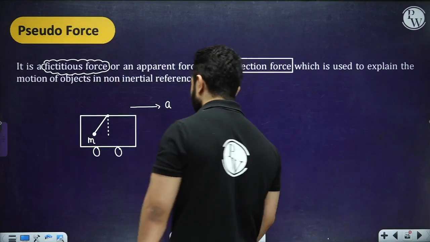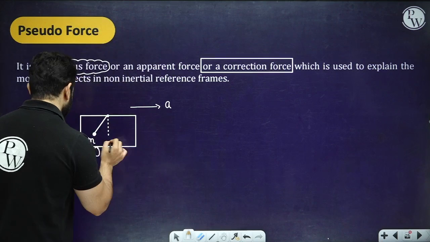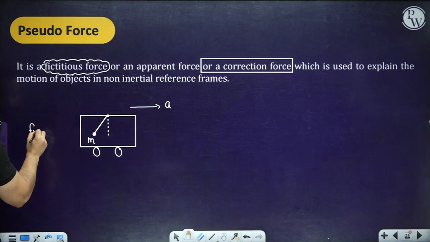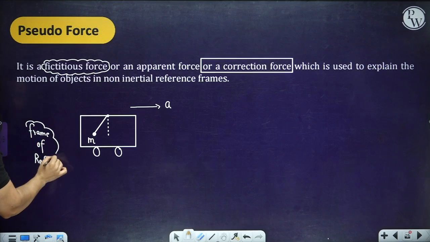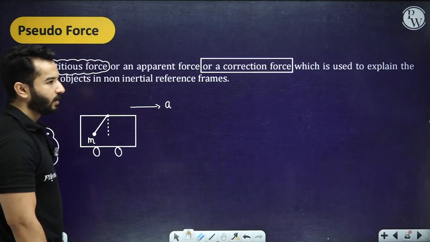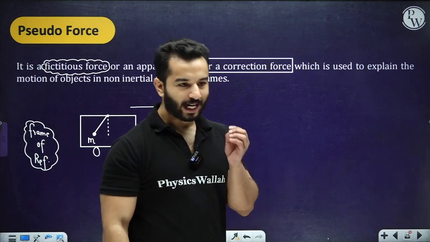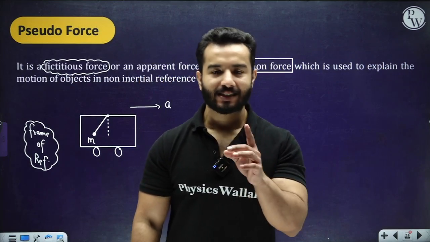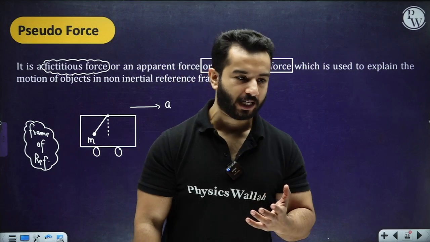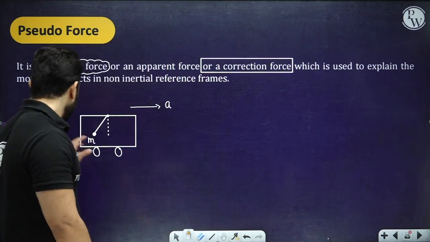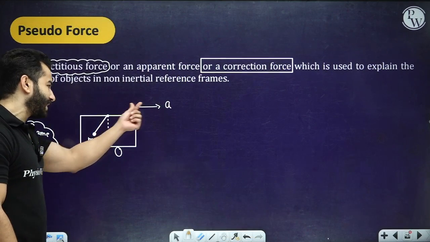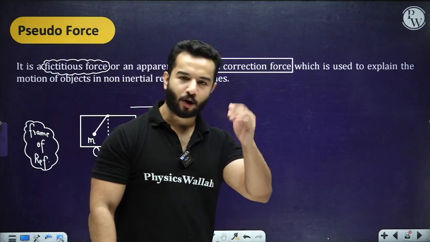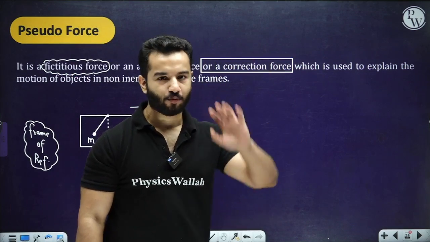One frame of reference is of the ground. Now for this frame of reference you don't have any problem. So first of all, before writing the equations of motion, please understand about which frame of reference you are writing it, right? If the frame of reference is ground, you don't have any problem. This mass m is accelerating with acceleration A because it is inside the car and the car is moving with an acceleration A.